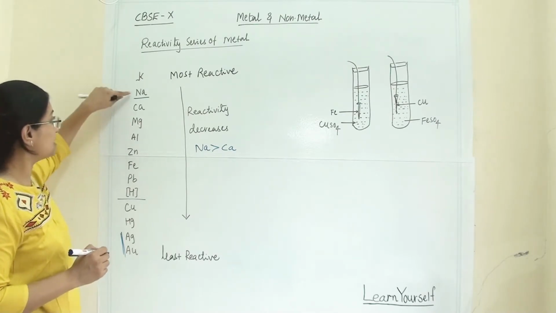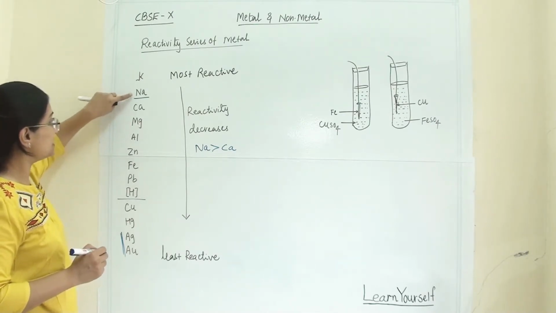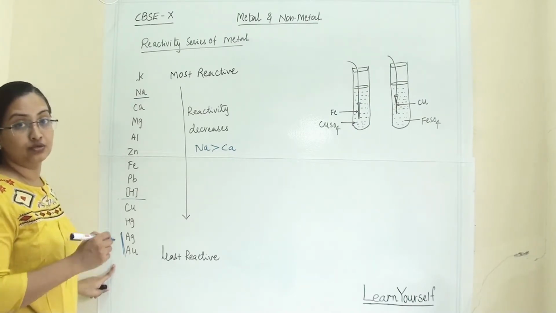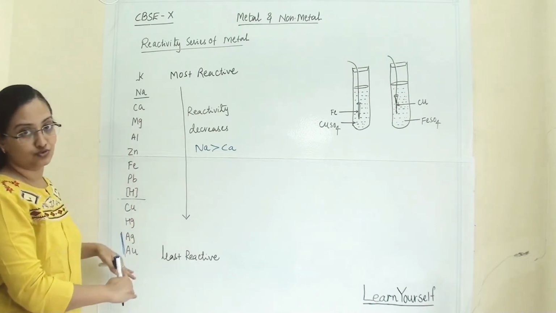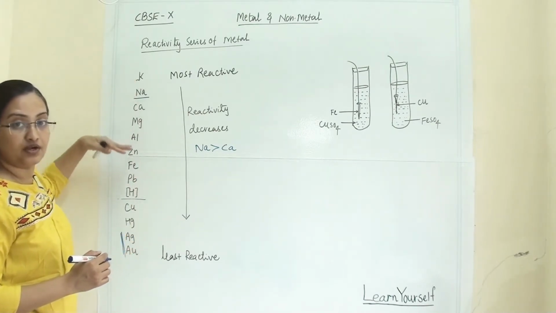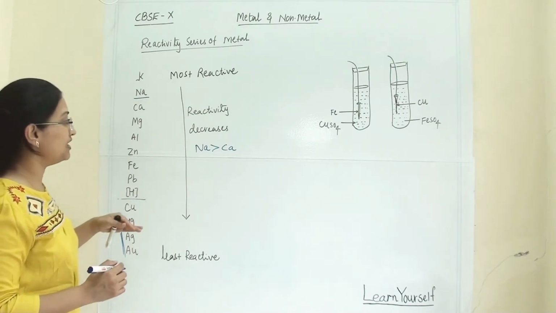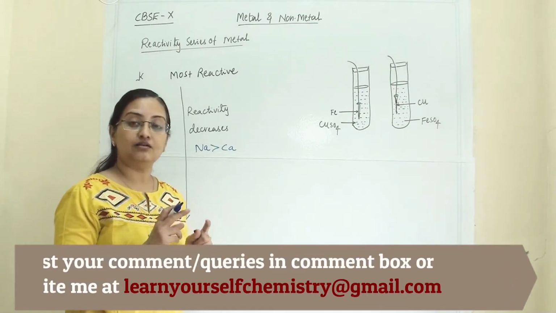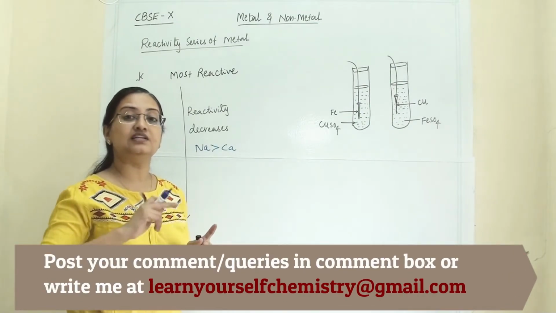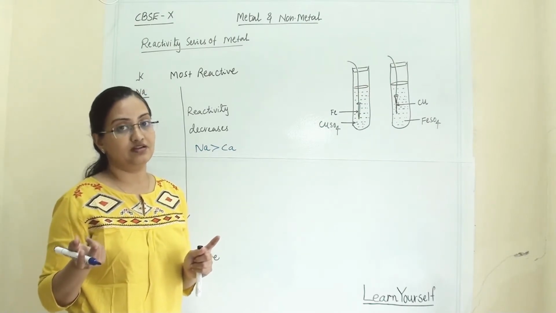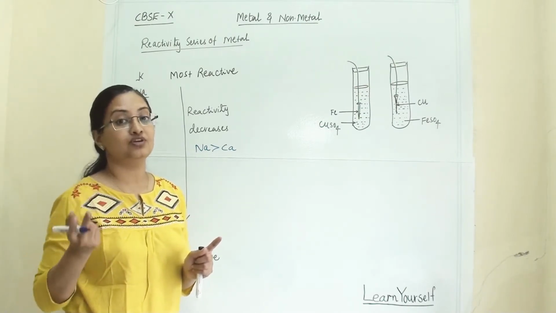We can also say that sodium is more reactive than all the metals listed below it, and potassium is the most reactive of all. Whenever a more reactive metal is present in a reaction, it will displace the less reactive metal from the solution.